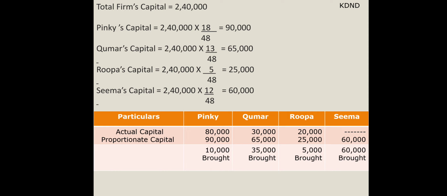Pinky is liable to keep 90,000 as capital, but her capital is how much? 80,000 only. So 10,000 is to be brought by her. Kumar has to bring 35,000 into the business. Rupa has to bring 5,000 into the business. And obviously Seema is a new partner, she has to bring 60,000 into the business.